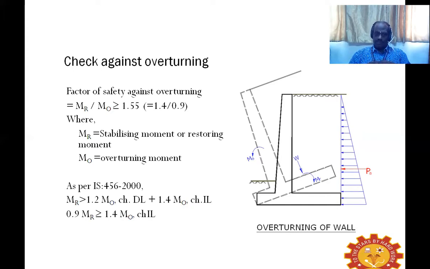That is the condition. So as per IS 456 2000, M suffix R should be greater than 1.2 times the overturning moment. That M suffix R, as we have mentioned already, is our restoring moment, and it is dead load plus 1.4 times M suffix O.